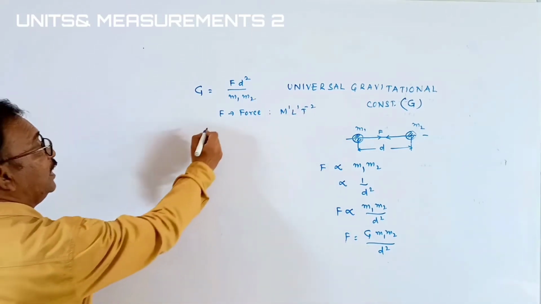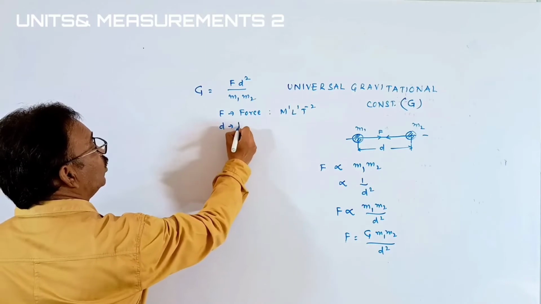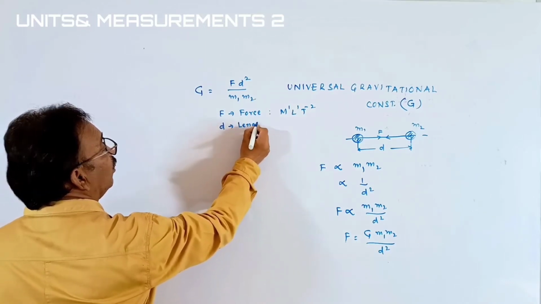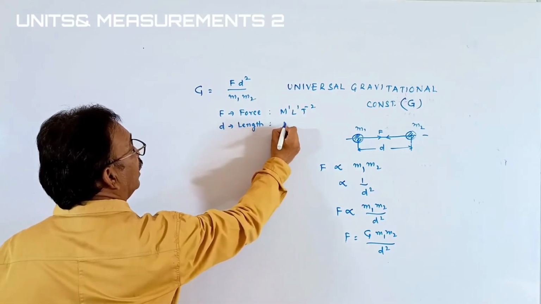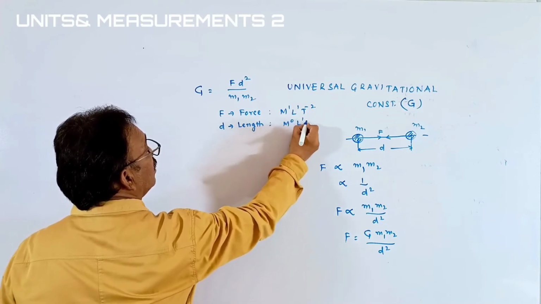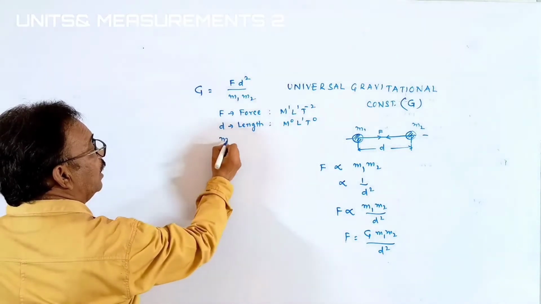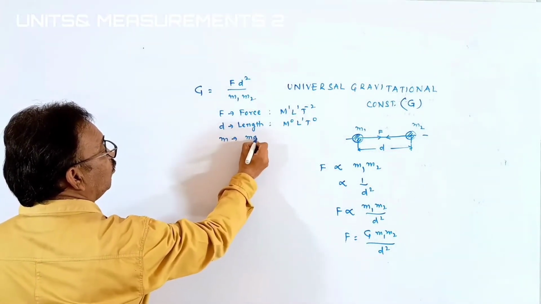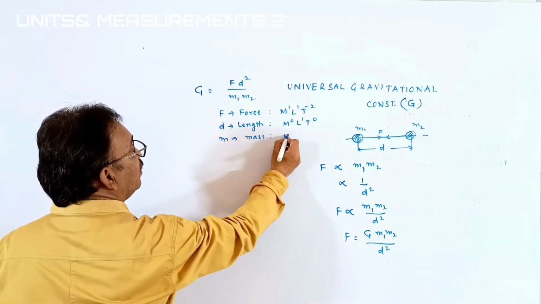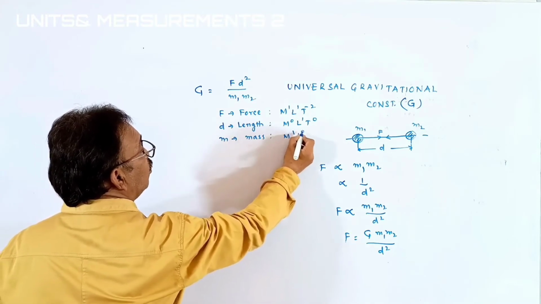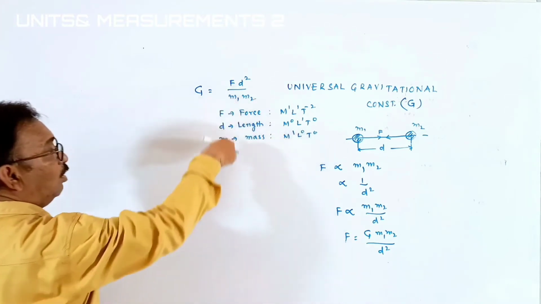And d is length, students, so length means m0 L1 T0. And m1 m2, M is mass, which we derived as m1 L0 T0. We have to put all these things here.